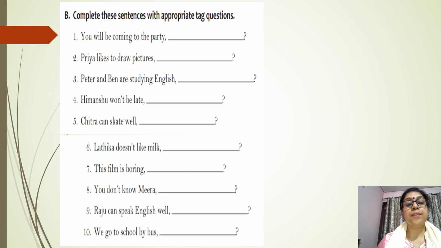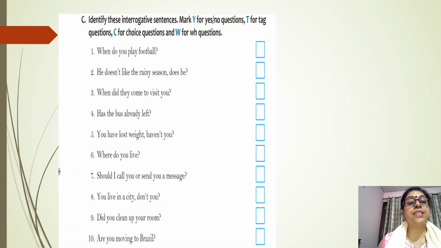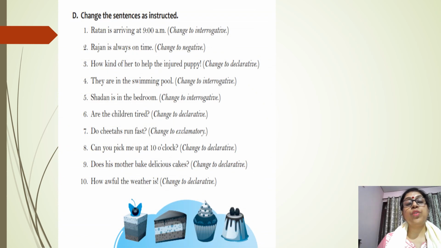You try all, and then third you have to identify these interrogative sentences. Mark Y for yes-no questions, T for tag questions, C for choice questions, and W for WH questions. So these are the types of questions you have to identify. And then you have the last one: change the sentences as instructed. The instruction is given in the bracket, and you have to change according to that.